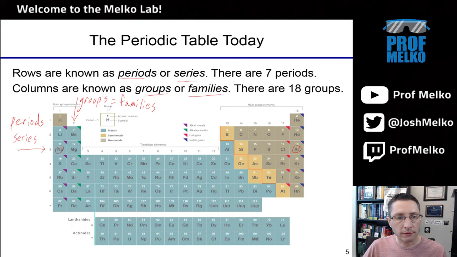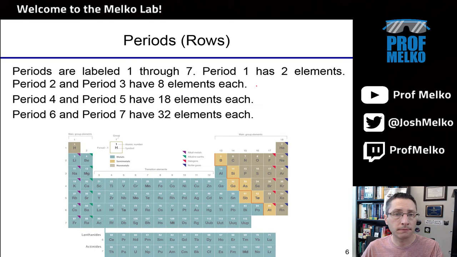Okay, so everything from beryllium down to radium is in the same group or family. They have similar properties. Particularly, that column is known as the alkaline earth metals. In all, there are 18 groups, so you can count up the columns left to right. There are 18 of them. Counting top to bottom, there are 7 rows. So 7 periods, 18 groups.